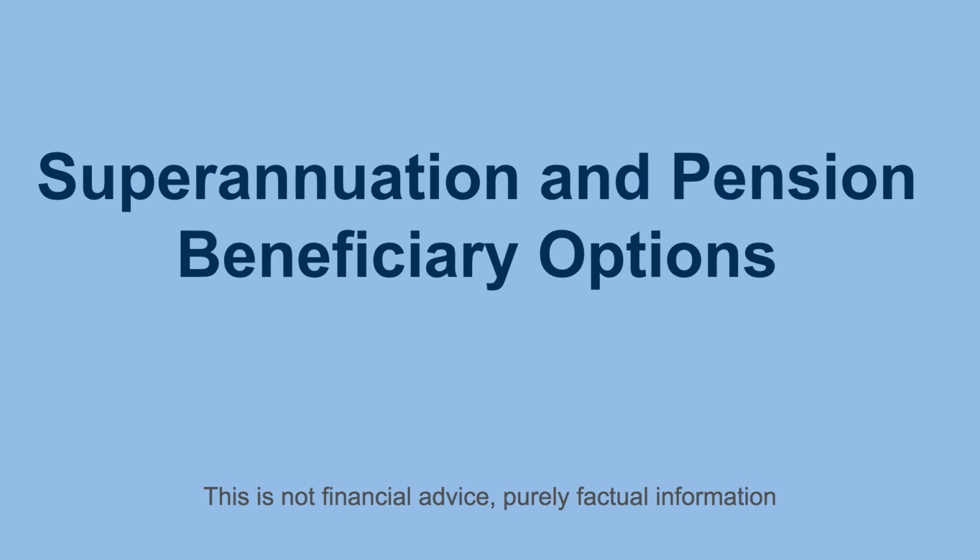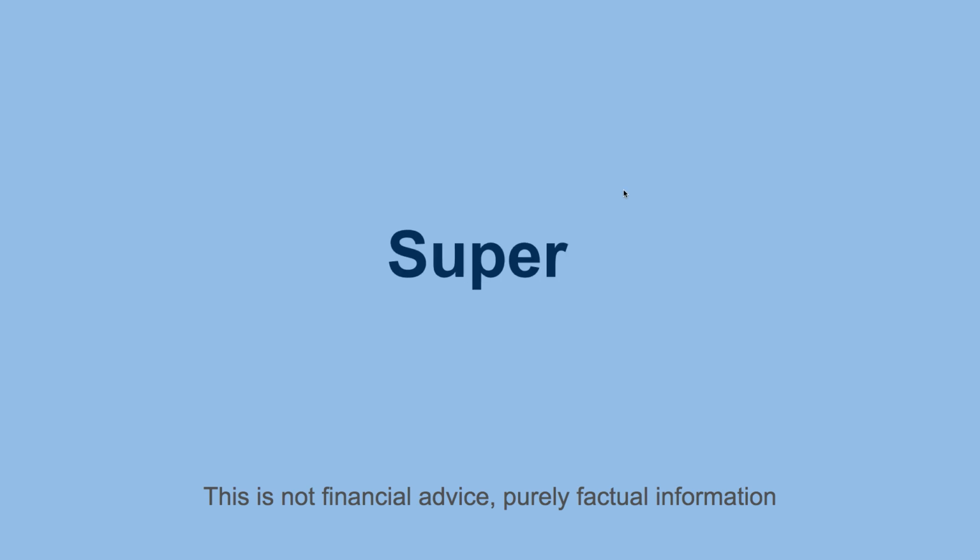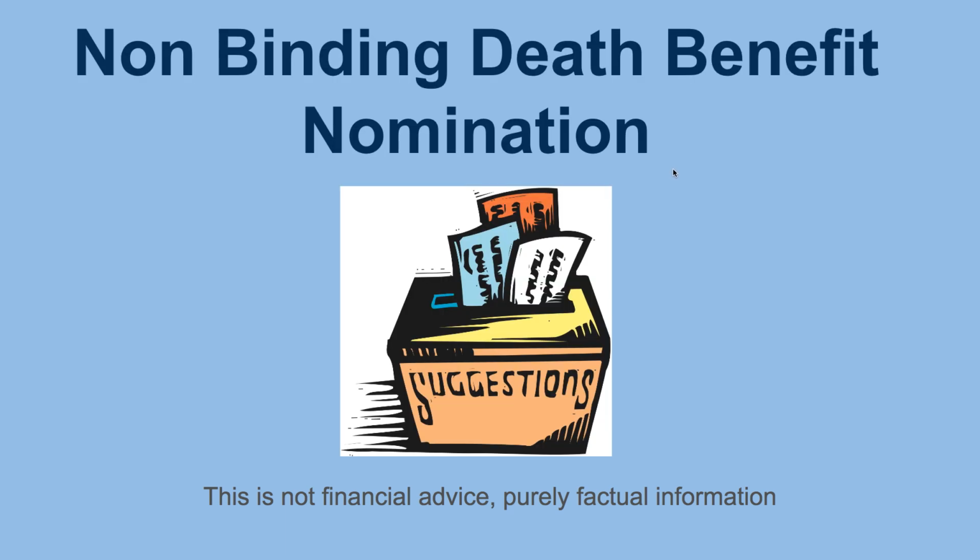Okay, so if you pass away, i.e. you die, who's going to receive your funds? Now, there are some different options available for super and pension, so we're going to go through them briefly. So we'll start with super, the easiest. Now, super has two types of nominations available.